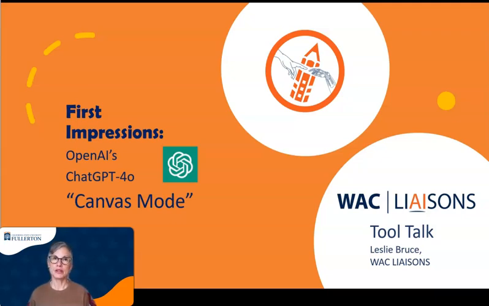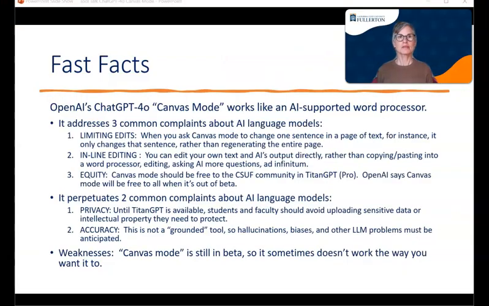In these short videos, I'm going to introduce you to new tools that, upon my first impression, I think might be really helpful for academics. Today's video is about Canvas Mode, which you can find in OpenAI's ChatGPT 4o. So let's get started. Let's begin with some fast facts about this tool.